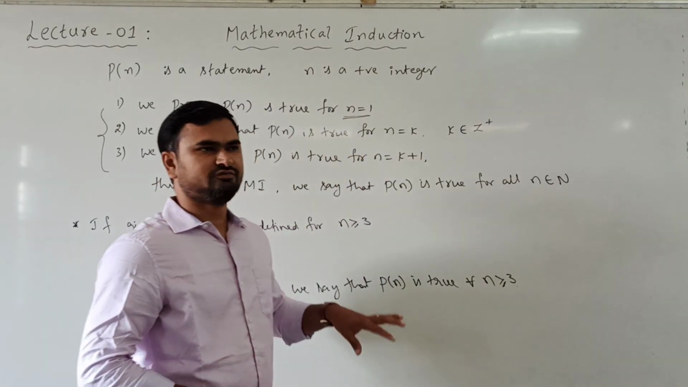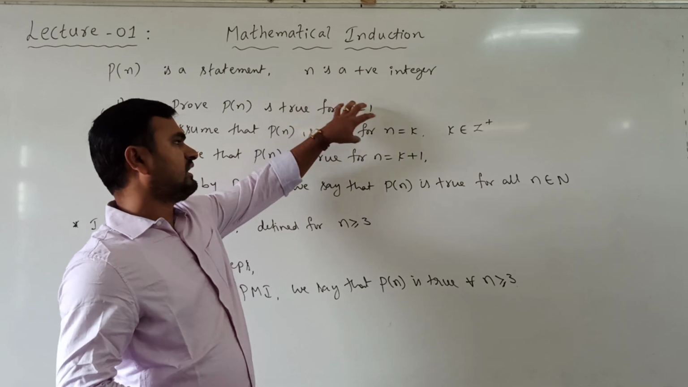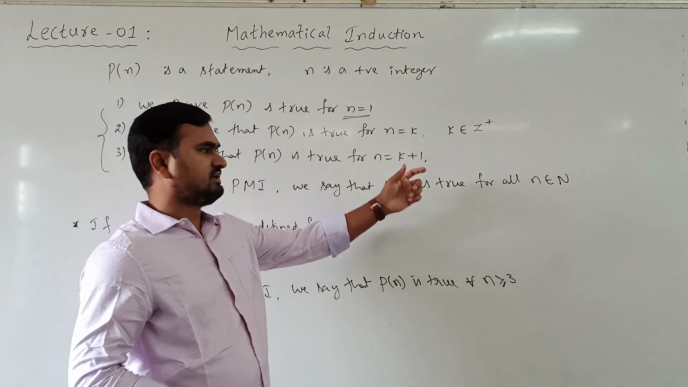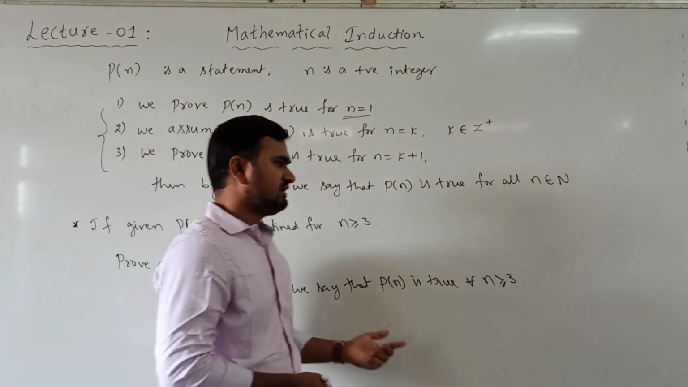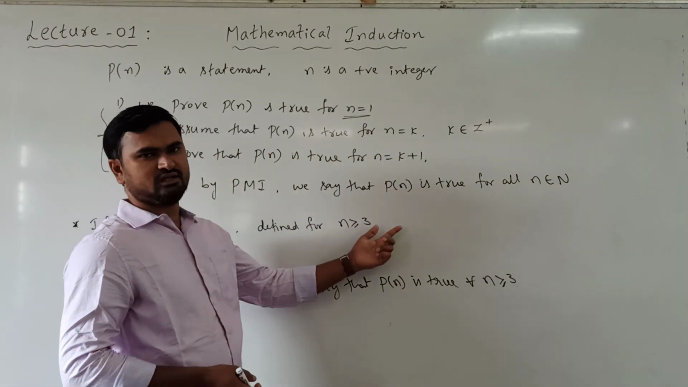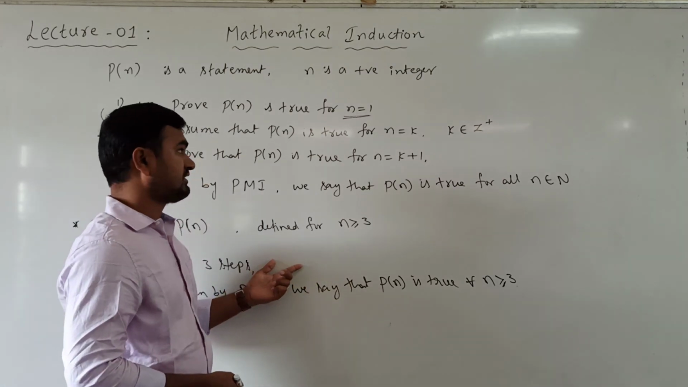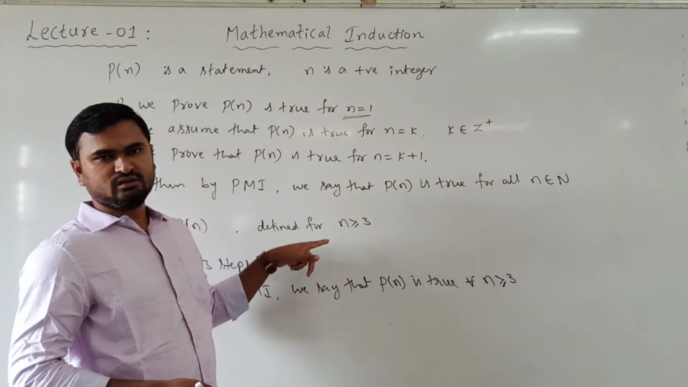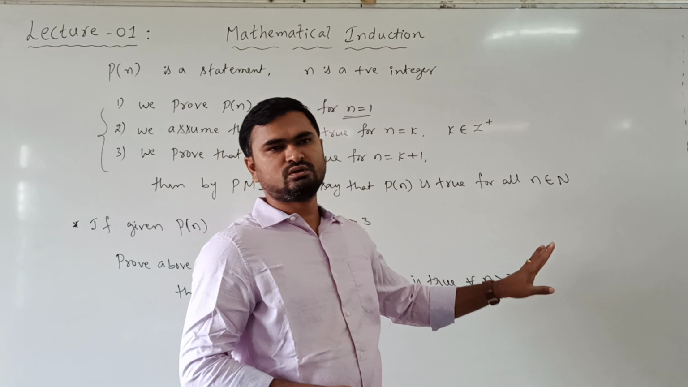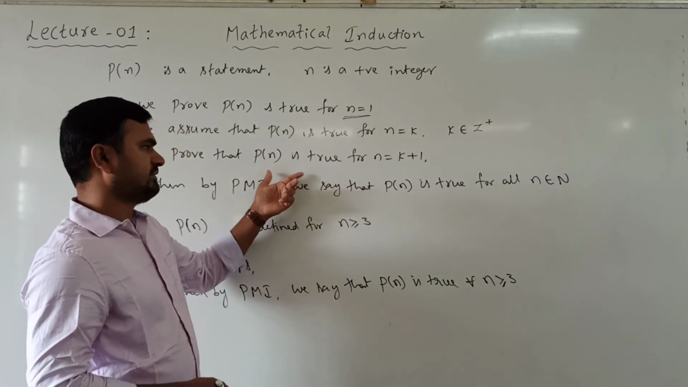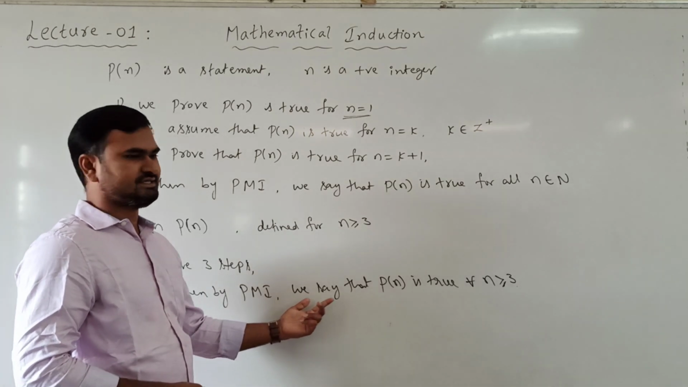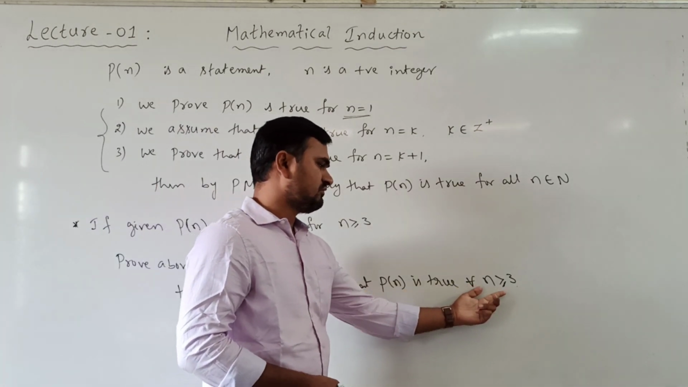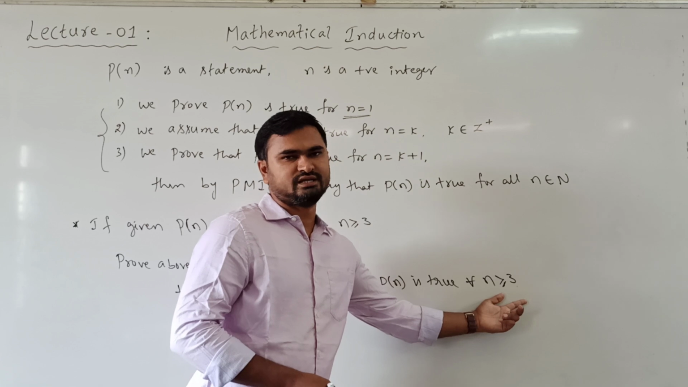Understanding? So if we are starting from 1 and we are taking all positive integers, then we say it is true for all natural numbers. If it is defined for n greater than or equal to 3, then we have to start from n equal to 3. First step will be proving P of n is true for n equal to 3 and prove the remaining 2 steps. Then by principle of mathematical induction we can say that P of n is true for all n greater than or equal to 3.